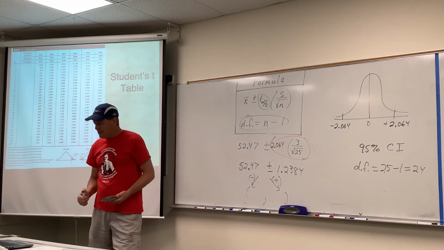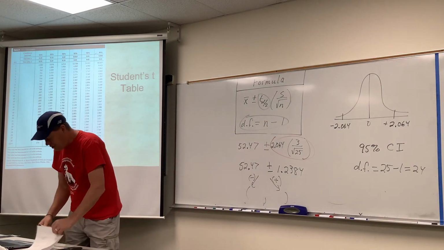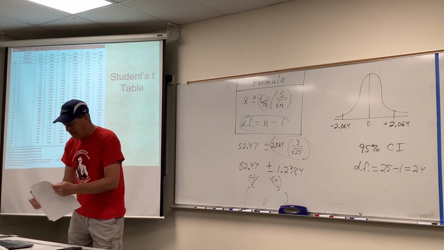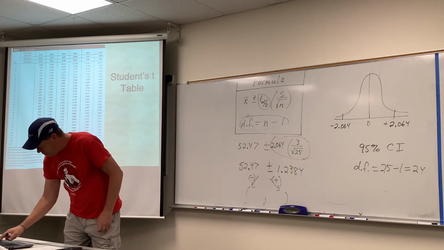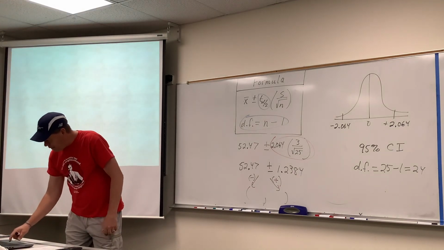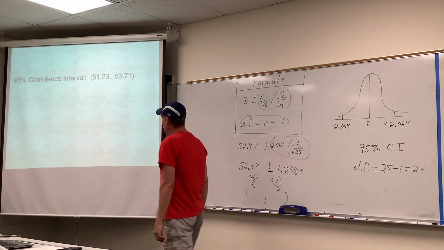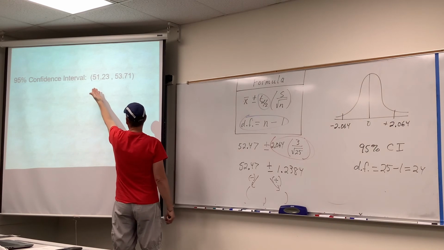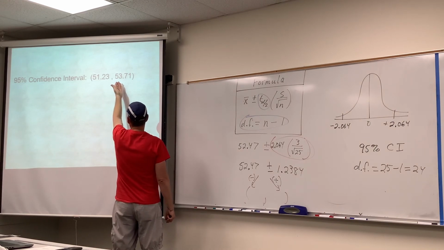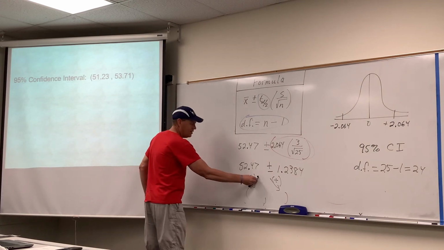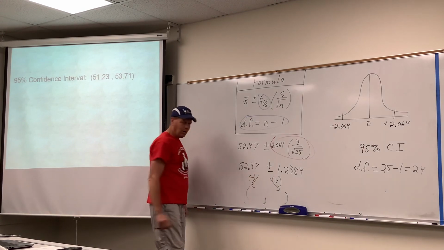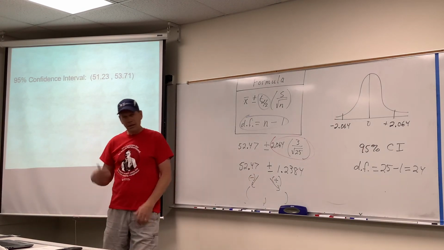I think it makes sense in this case to round to 2 places because once again the variable is money. It looks like that 95% confidence interval would be on the low end 51.23 and on the upper end 53.71. Minus to get the smaller number, plus to get the larger.